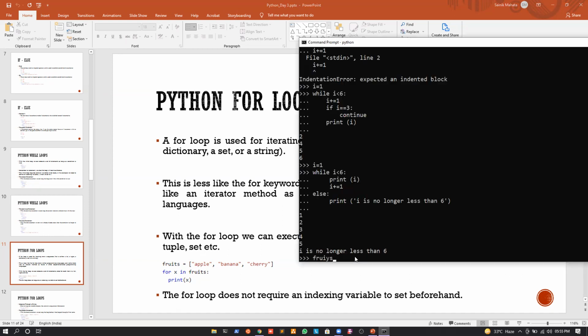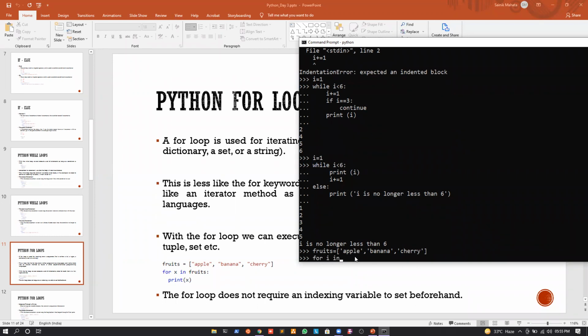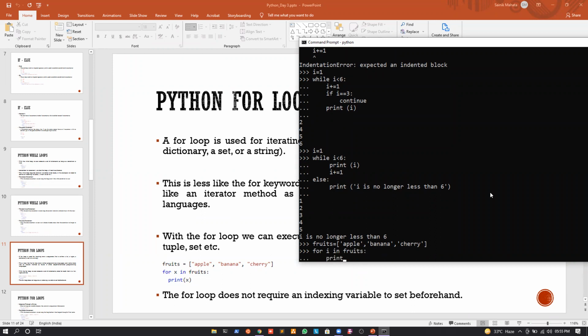If I have a list called fruits, and inside this list, suppose I have three elements. The first element, for example, is apple, right? The second element, for example, is banana, and the third element, suppose, is cherry. So what I can do is write for i in fruits, and then write print i.